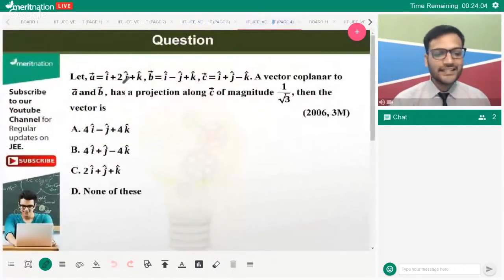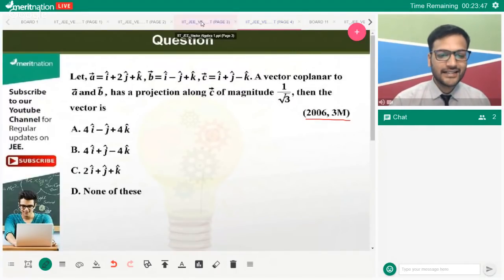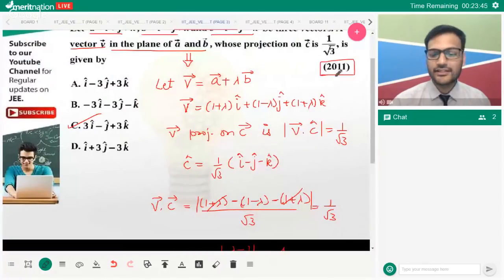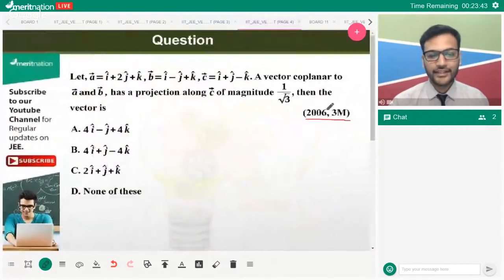You can see a very similar question over here. Very similar question, isn't it? A, B, C being given, vector coplanar along C. This came in year 2006. I hope you can do this question. You can try it at your place again. You will get a very similar result. Exactly the same question repeated in 2011, only the vectors are different.